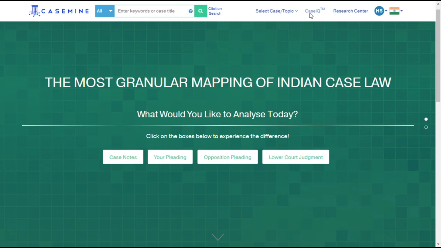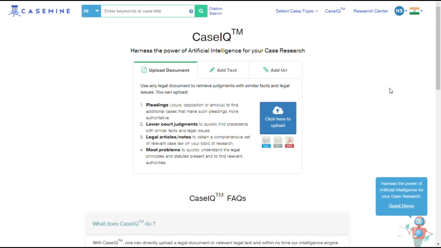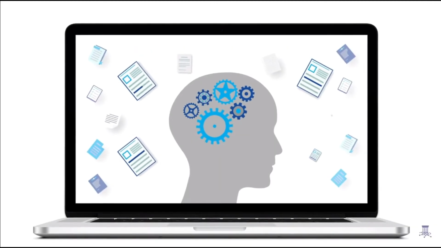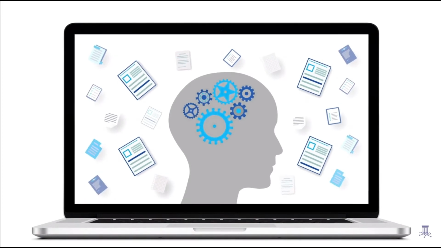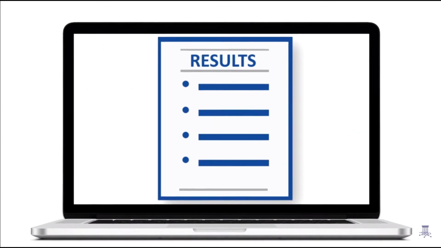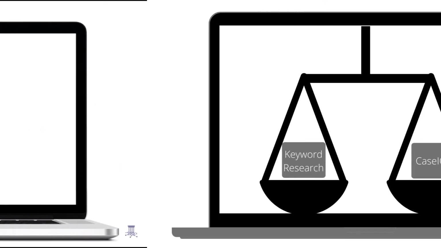To address these problems, we came up with CaseIQ, a unique system of contextual retrieval, which uses artificial intelligence in order to analyze the facts and legal issues in an uploaded document. Working on the context retrieved from the uploaded document, it retrieves case law applicable to the detected legal issues and facts, thus automatically showing you precedents that are relevant to your research.